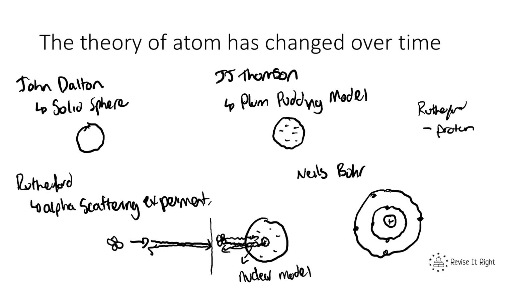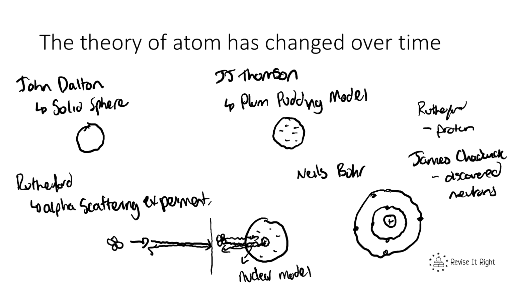And then about 20 years later, a guy called James Chadwick came along and he discovered the neutron. His experiments led him to discover that the nucleus wasn't just made up of positive protons, because again it might just collapse in on itself, but also it was made up of neutrally charged neutrons as well.